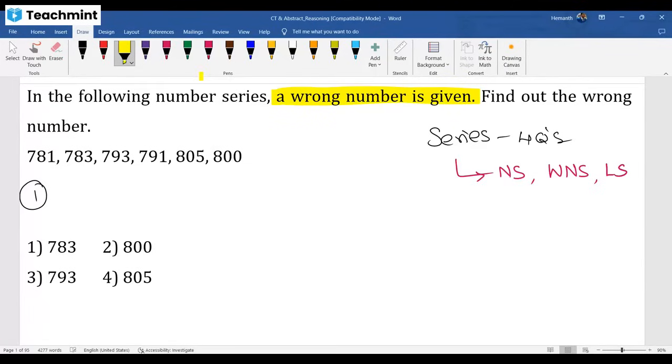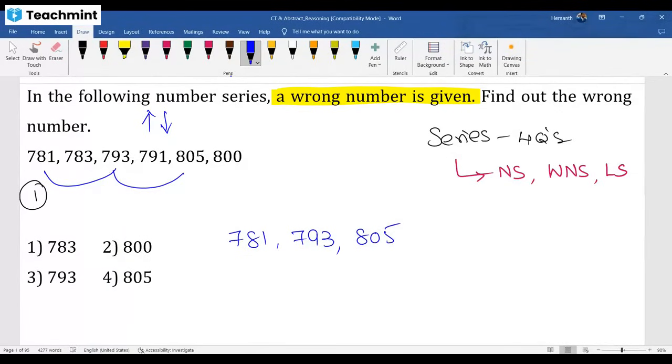Now, how to solve this question, sir? My dear friend, see, 781, 783, 793 increasing. From 793, you got 791 decreasing. When it is increasing and decreasing, you need to go for alternate numbers. Take alternate numbers: 781, 793, 805. This is following the logic, plus 12, plus 12.